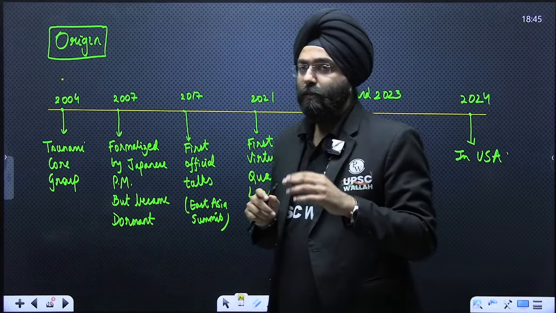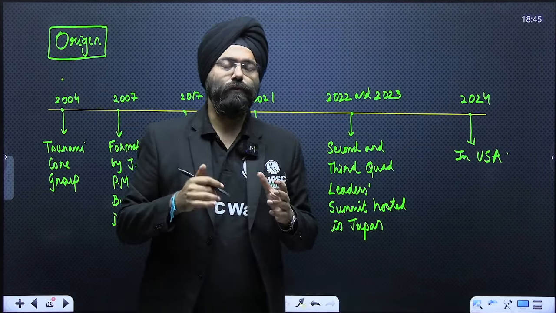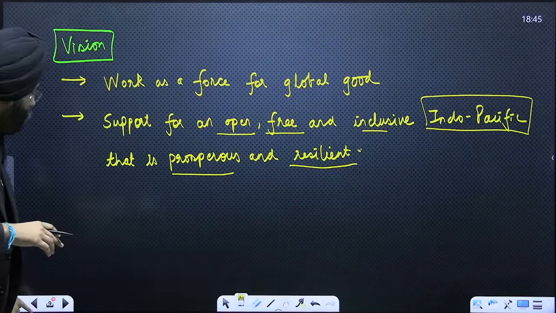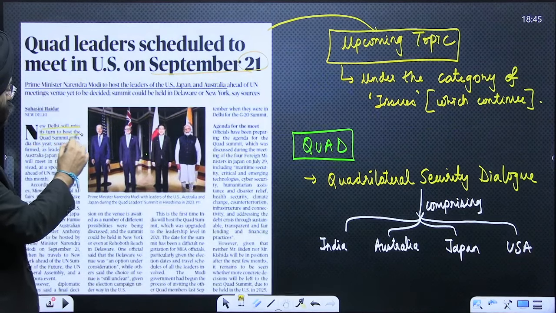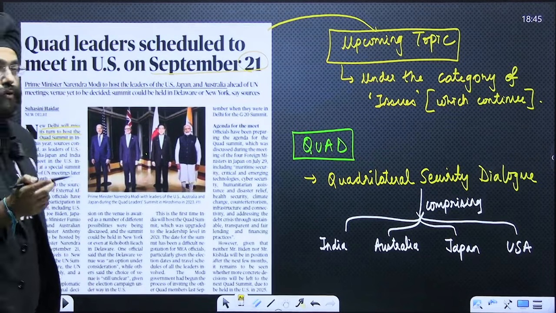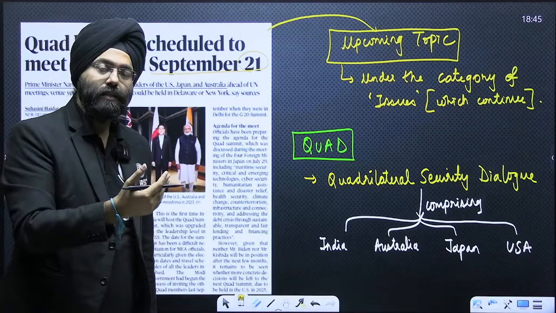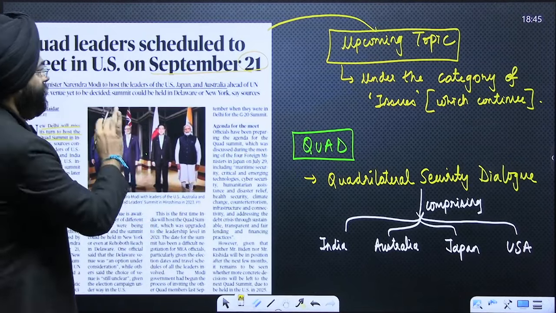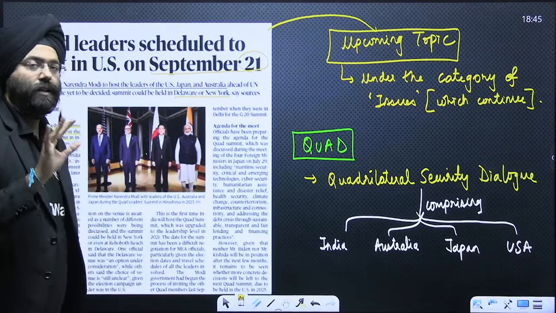Now, at the beginning of 2024, it was assumed that India would probably host the 2024 summit. But as the article mentions, please see this very carefully: New Delhi will miss the turn to host the Quad Summit. So India was expected to host, but it is not hosting. In turn, the United States of America is hosting the Quad meeting. That means the exact location is still not decided, but it will be hosted by the United States of America.